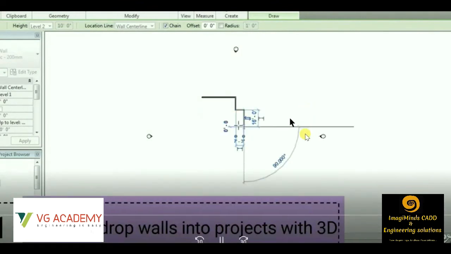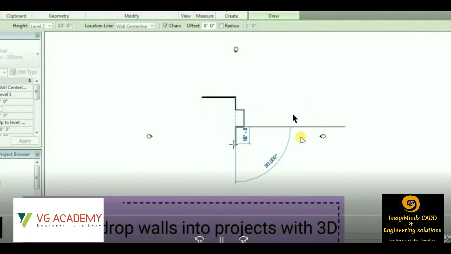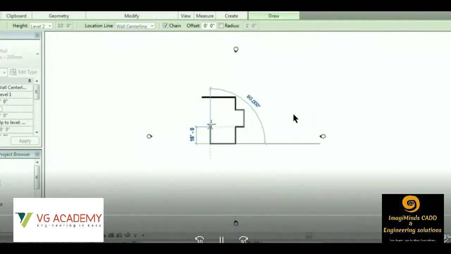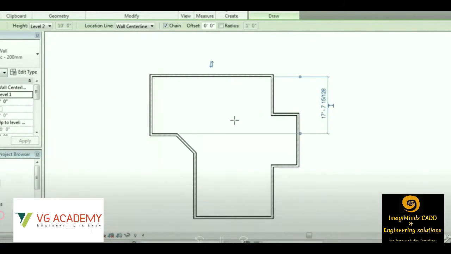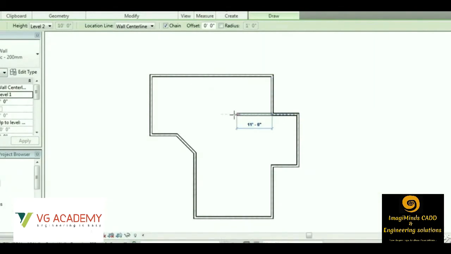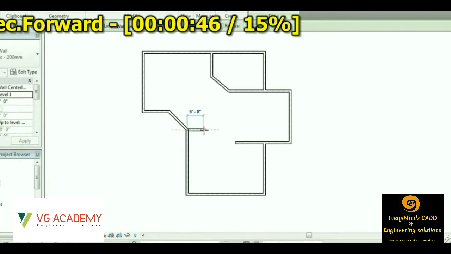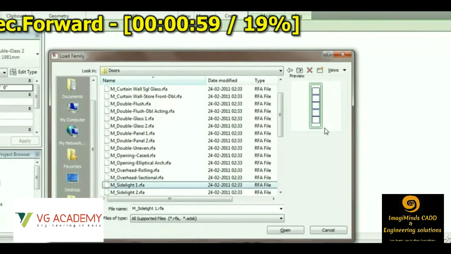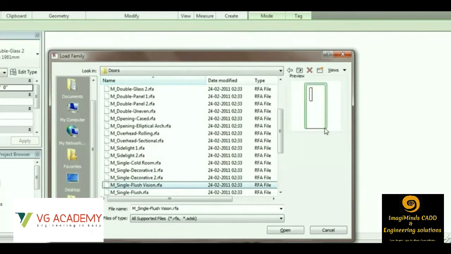We can move the cursor in the respective direction. So this is the wall going on. Unlike in AutoCAD, where we only do the 2D part, here we can see the respective elevation as well as the 3D part, as I already told you in the basic part. So we'll be checking each and every one, the 3D model, the elevation and section as well.